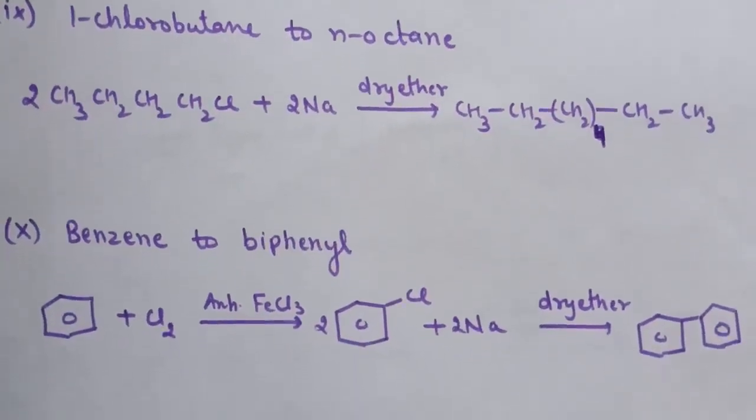10th is benzene to biphenyl. So this part is Wurtz-Fittig reaction. So first of all we will convert benzene to halobenzene. So benzene on treatment with Cl2 in presence of anhydrous FeCl3, this will act as a Lewis acid. Here electrophilic substitution reaction will take place on benzene ring and therefore this chlorobenzene is formed. Now treatment of chlorobenzene with sodium in presence of dry ether leads to the formation of biphenyl, and this reaction is known as Fittig reaction.